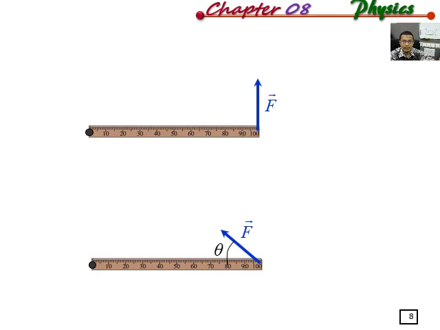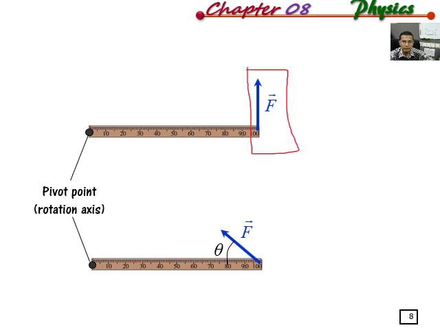For example, here you have a 1 meter long ruler, or a meter rule, where you can see the pivot point is at the left end of the meter rule for both. And here we have two forces. The first one, the force is perpendicular to the ruler. The second one, the force is at an angle theta with the ruler.